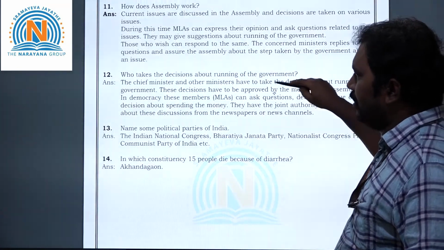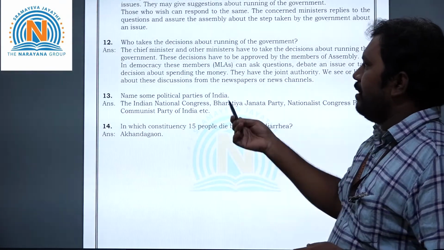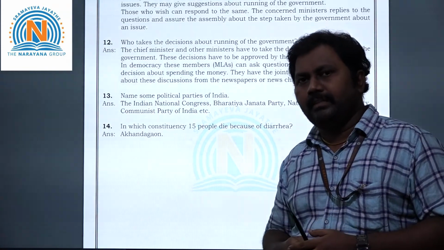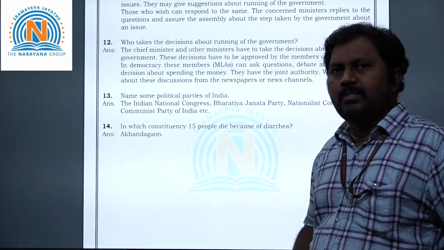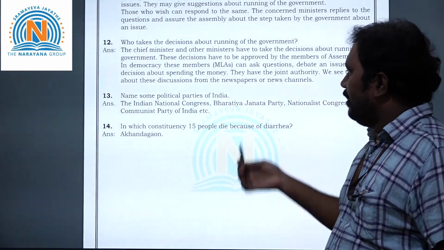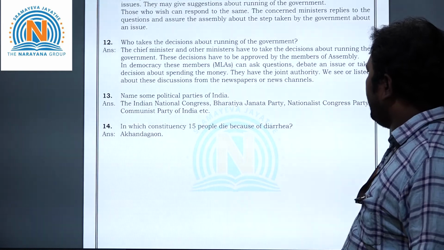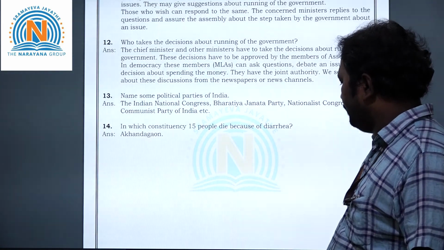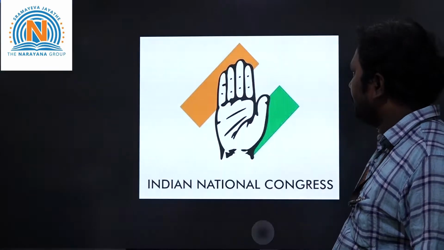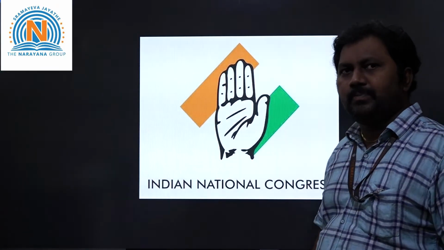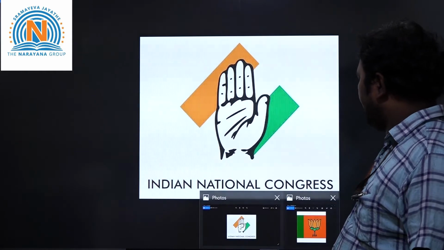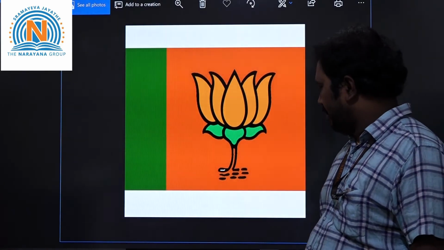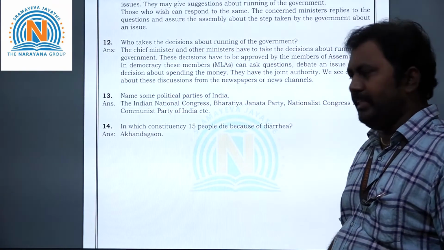Now let's take the 13th question, children. Name some political parties of India. In India so many political parties are there. Let us see a few examples: Indian National Congress Party, Bharatiya Janata Party, Nationalist Congress Party, Communist Party of India. I will show you here. See, this is the Indian National Congress Party, children, and this is the Bharatiya Janata Party. Like this, many parties are there in our country.